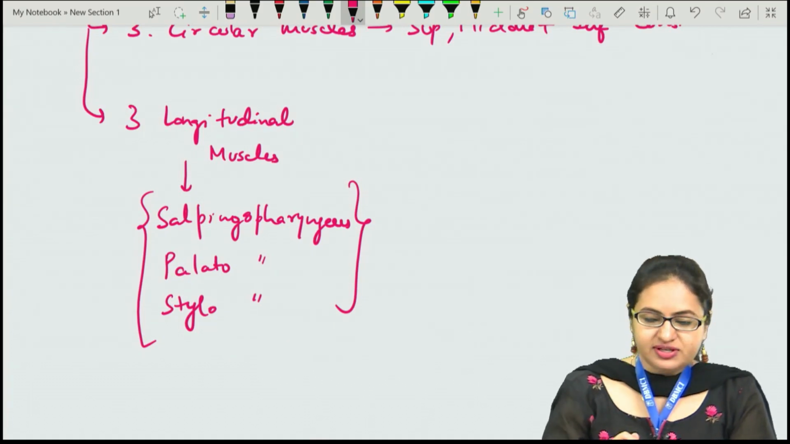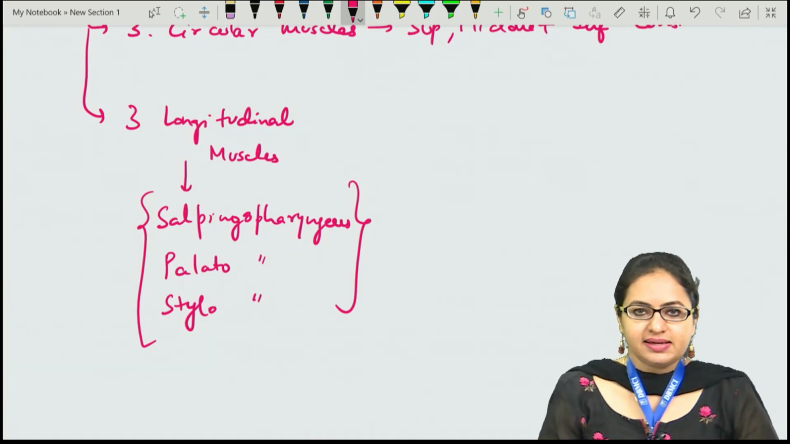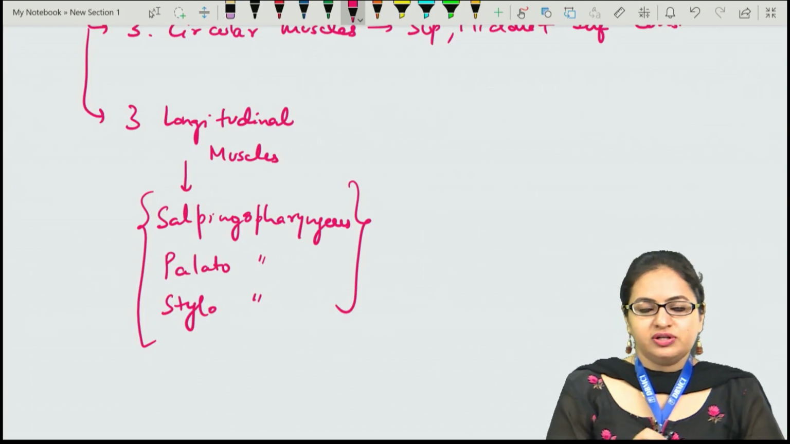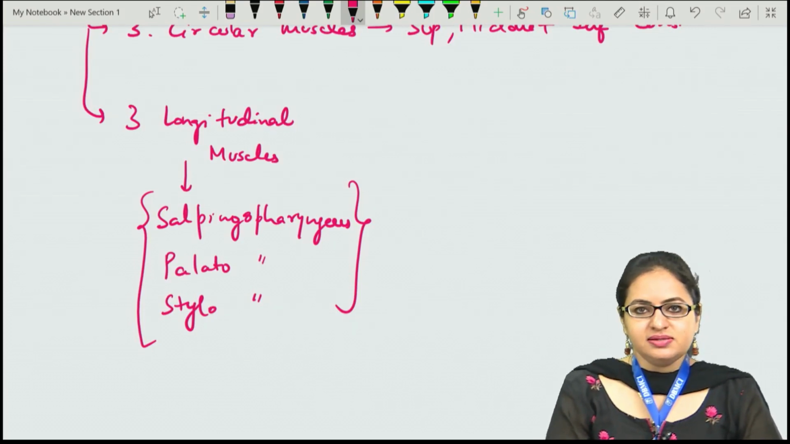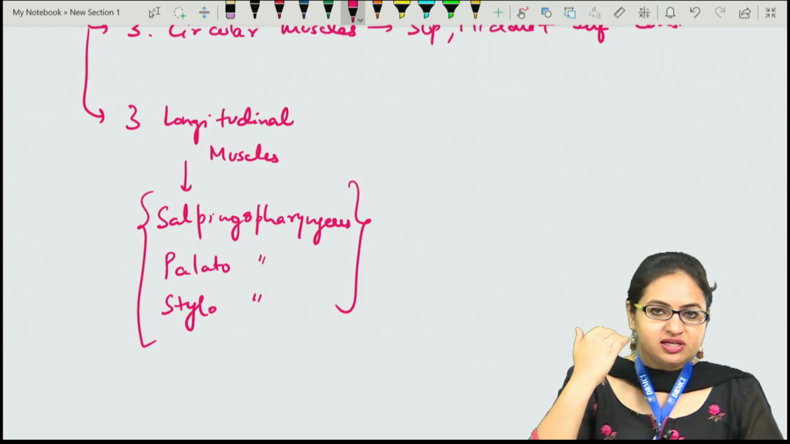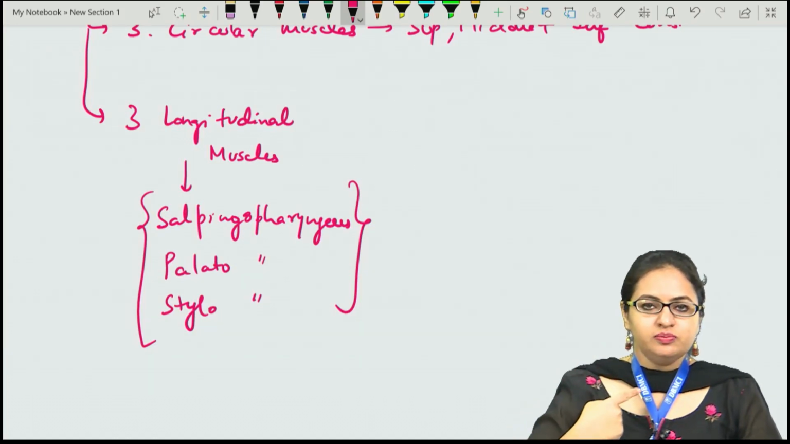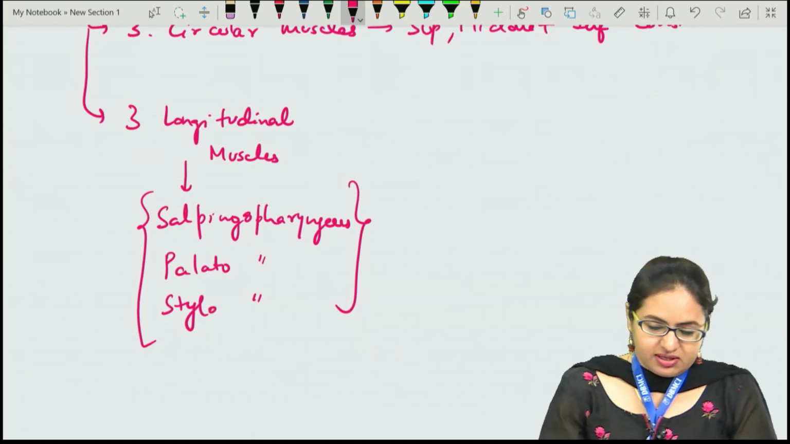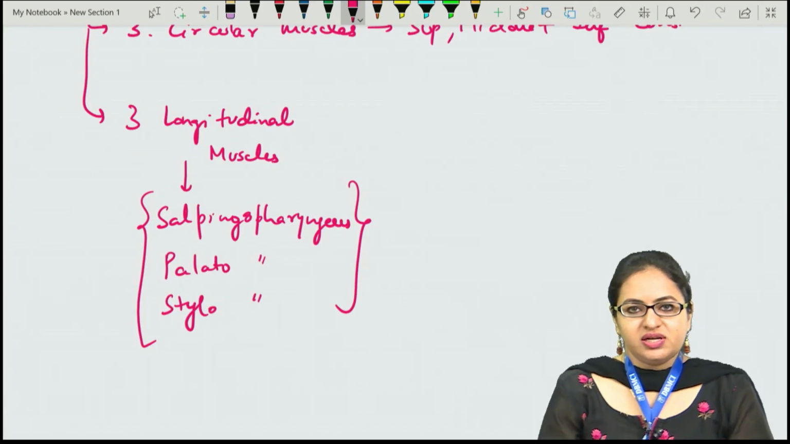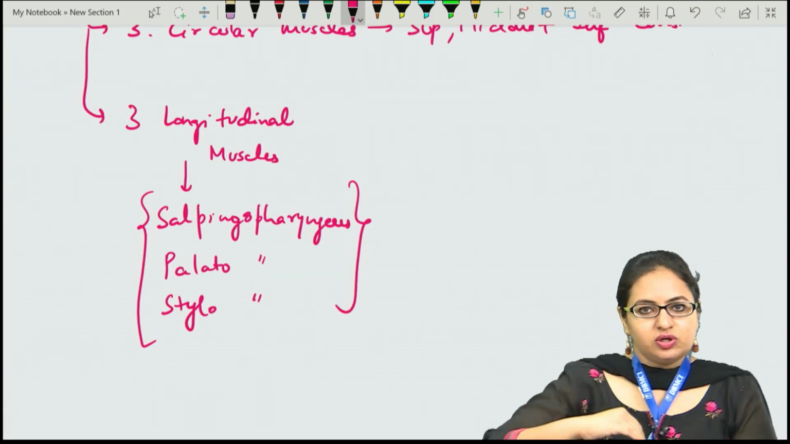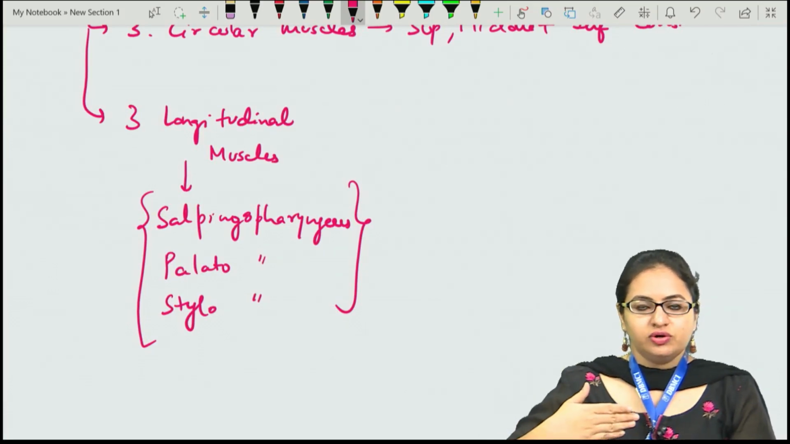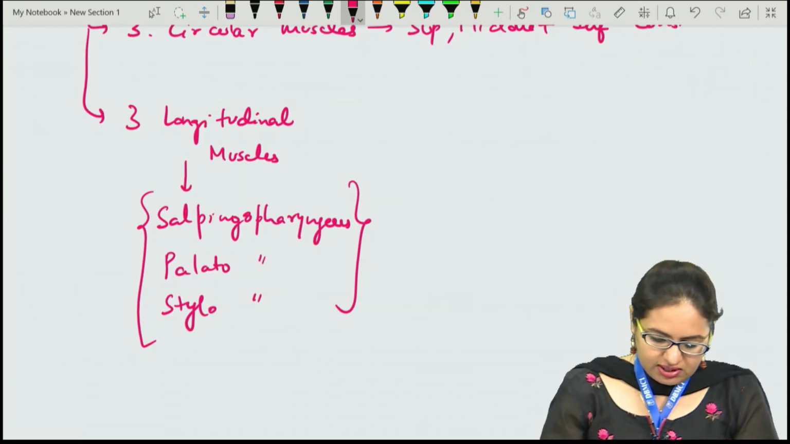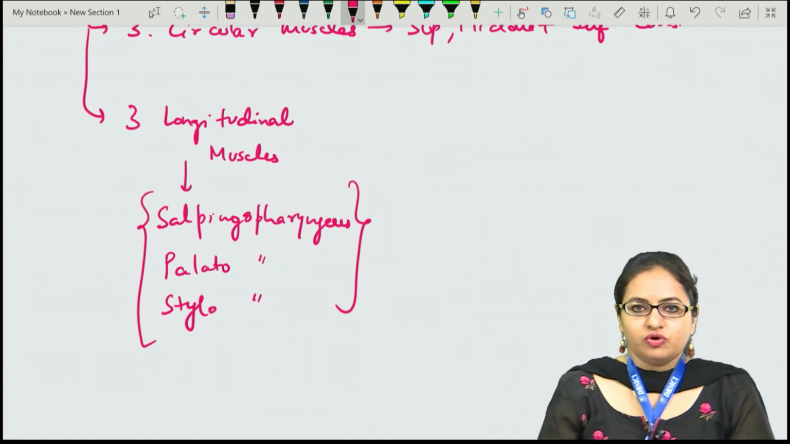Now when we talk about these three longitudinal muscles, the salpingopharyngeus, as the name suggests, has one of its attachments to the salpinx, that is the auditory tube. From the salpinx, it comes down, travelling longitudinally, and forms one of the muscles of the pharynx. Another is palatopharyngeus, which arises from the palatine aponeurosis or from the posterior most border of the hard palate, and then it runs vertically downwards, forming a longitudinal muscle of the pharynx, and it is inserted at one point. The stylopharyngeus takes origin from the styloid process.